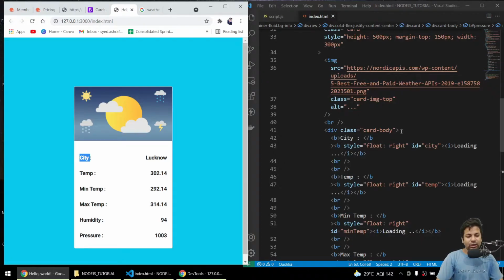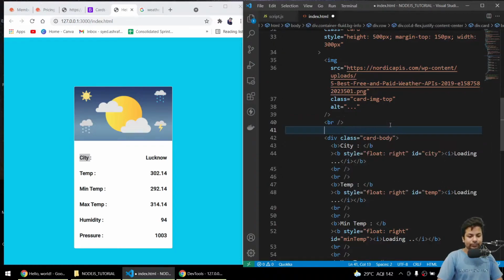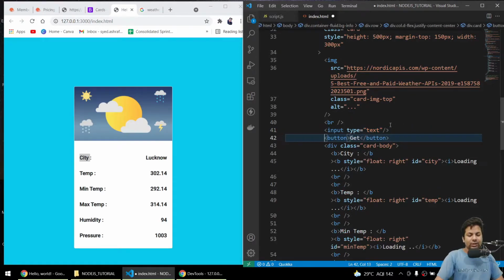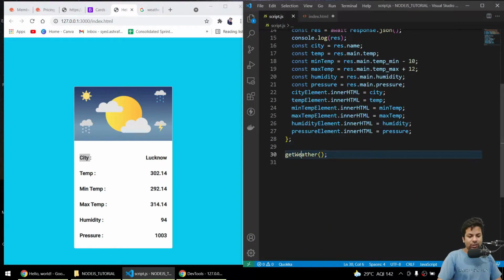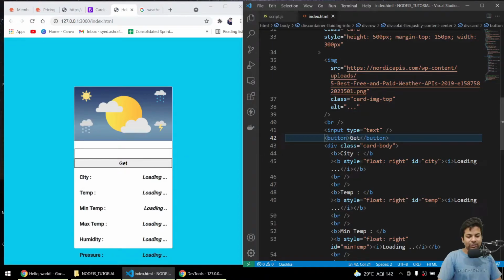So just before the card body, I should have an input tag. Here I'll say type text, and like this, and we'll have a button, and we'll say get. And let me just comment it out, otherwise my API time can get over, because I'll save again and again. Now I save it, so we are getting it like this.